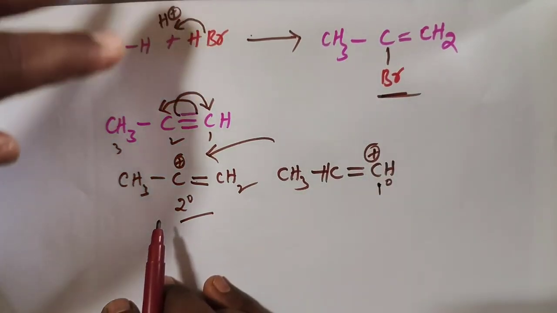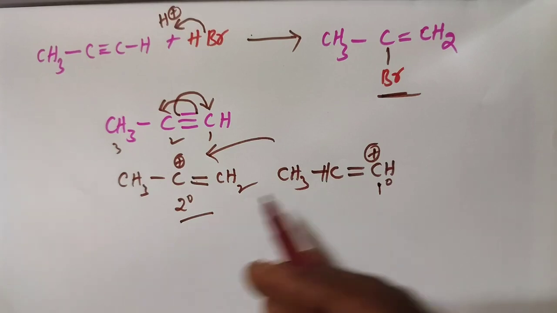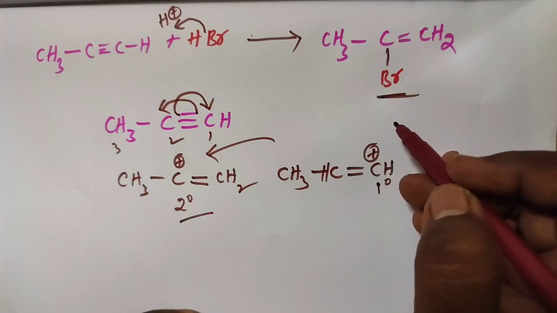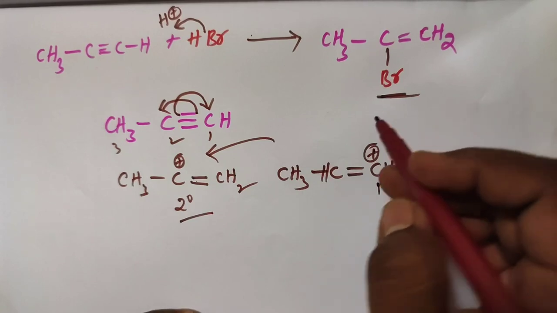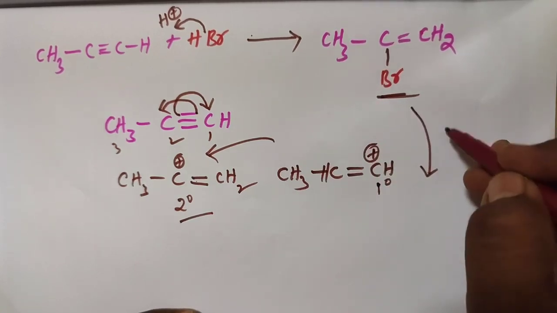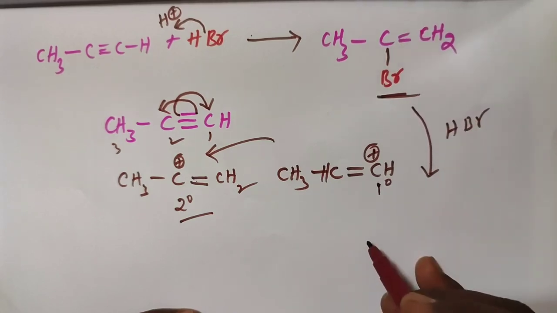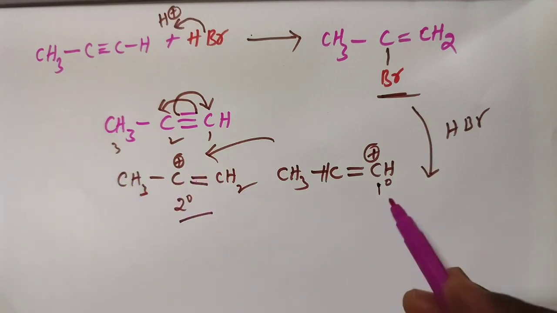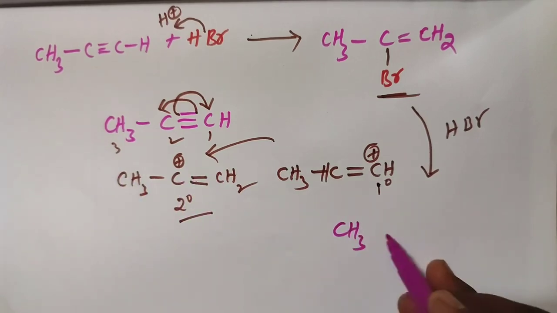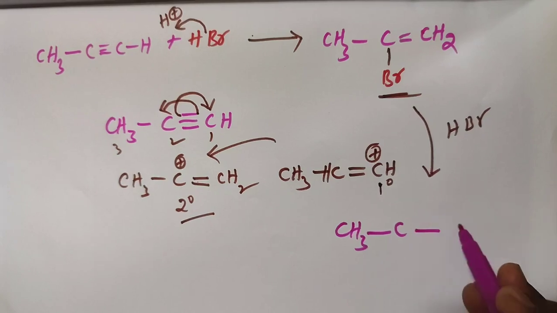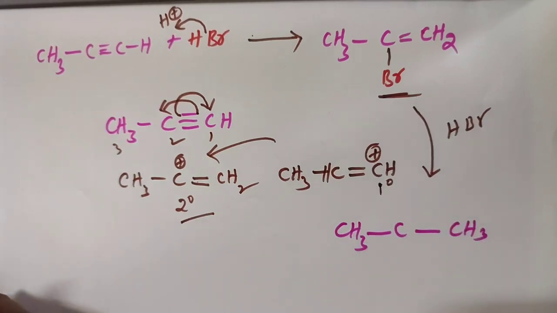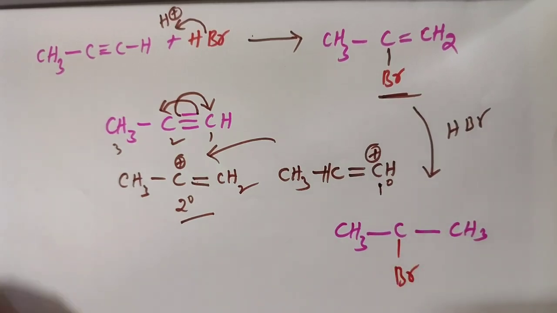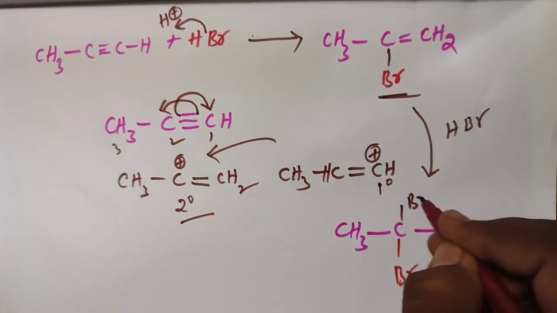The product is 2-bromopropene, the major product as per the Markovnikov rule. In the second step, another mole of HBr is added to the 2-bromopropene. We get the product CH3, C, single bond, CH3, with Br and Br.